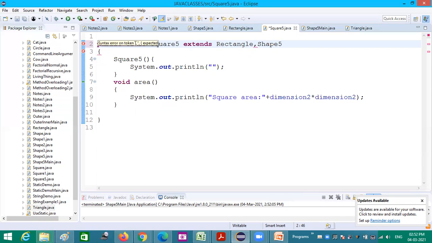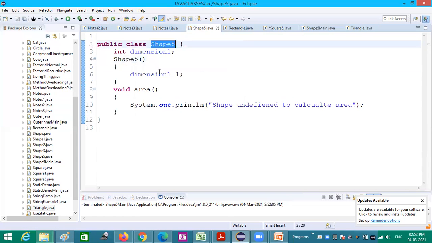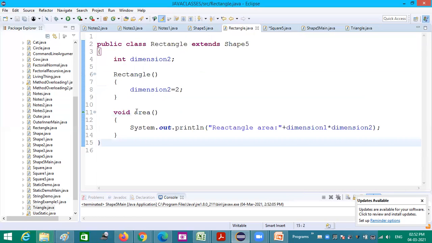You could see this type of inheritance is not directly supported in Java. Square 5 extends both rectangle and shape, not possible. The reason is in shape 5 also I am having area, in rectangle also I am having area. Isn't it? Same method I can have in both the classes.